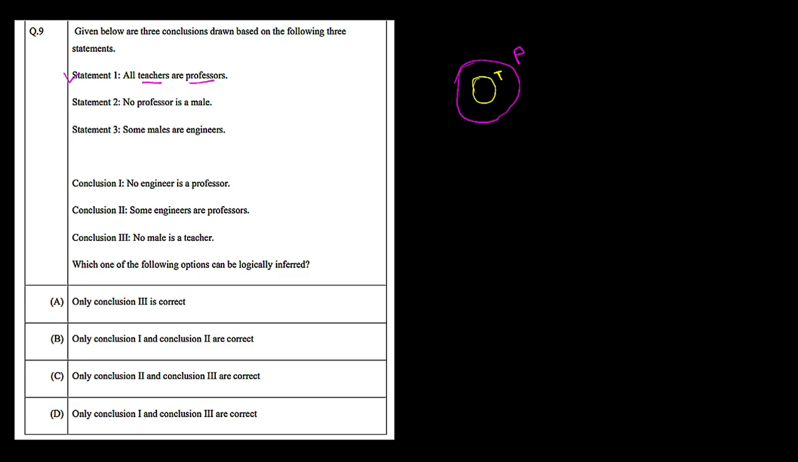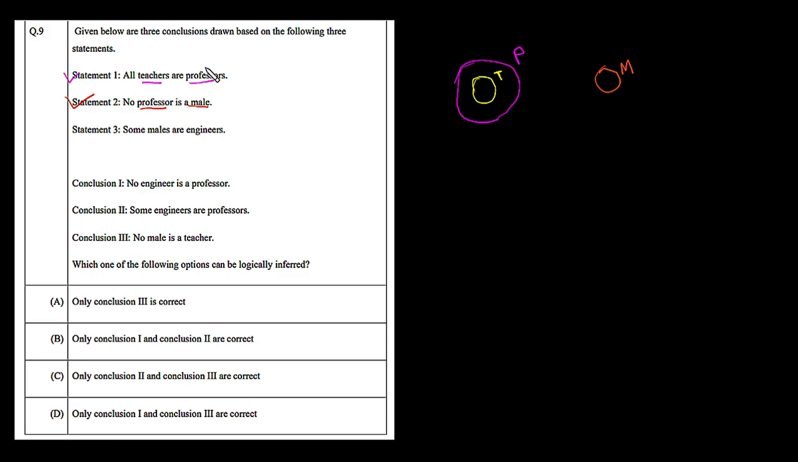So now let's move to the second statement. Statement 2 says no professor is male. Again here we have two things: one is professor and the second is male. But the statement says no professor is male. That means the circle representing the male is completely outside of this professor circle. Then this second statement is true. So let's put it here somewhere. This red circle is denoting the male, so let's put M here. Up to this point our Venn diagram is correct according to statements 1 and 2.